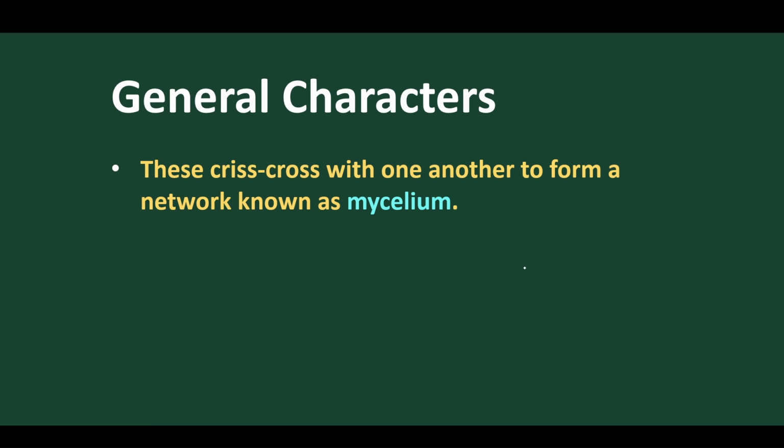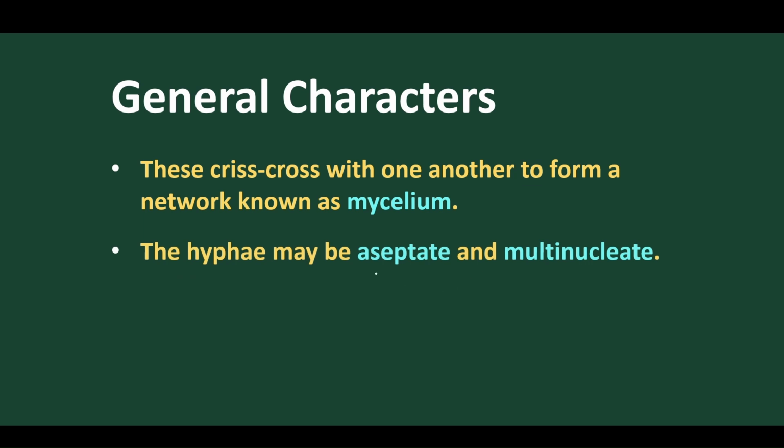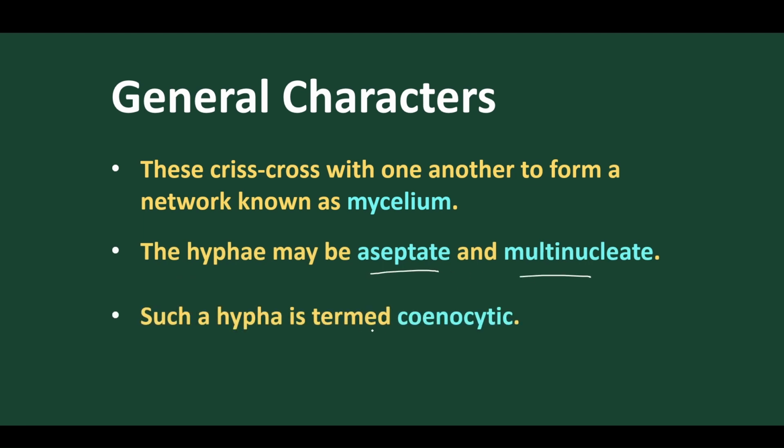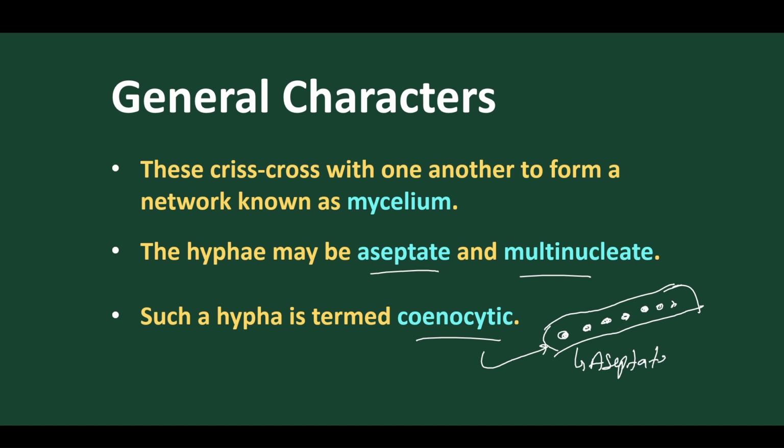The mycelium. Let's move on. Normally the hypha may be aseptate, multinucleated, which is called coenocytic. Suppose this is the hypha present, and if the hypha doesn't have a septum, then we find the nucleus is multinucleated. Got it? So this type of hypha is called a coenocytic hypha, and here no septum is present. As no septum is present, it is called aseptate. Got it? As no septum is present, it is aseptate, and we find it multinucleated. The other name of multinucleated fungi is called what? Coenocytic. So this type of hypha is called multinucleated hypha, or you can call it coenocytic hypha.